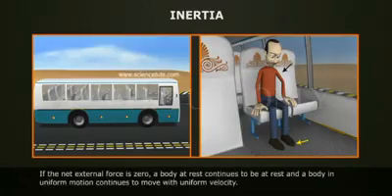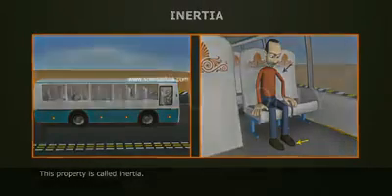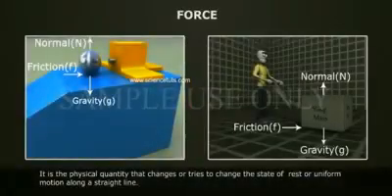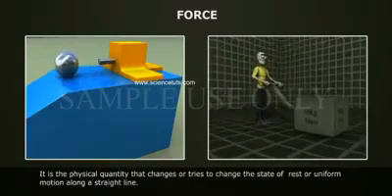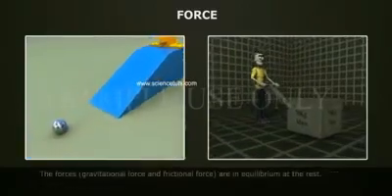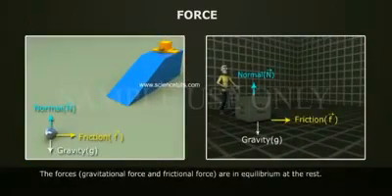If the net external force is zero, a body at rest continues to be at rest, and a body in uniform motion continues to move with uniform velocity. This property is called inertia. Force. It is the physical quantity that changes or tries to change the state of rest or uniform motion along a straight line. The gravitational force and frictional force are in equilibrium at rest.